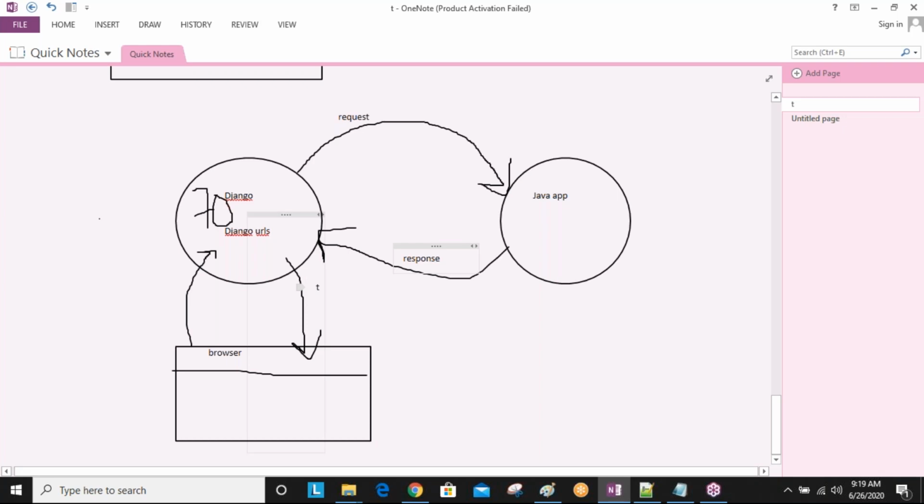Okay, so from the browser, when I'm sending a Django URL, I will reach to my Django application, then I'll get output successfully, no problem. But same URL from this Django application to Java application I want to use. So that time if the same URL if I'm sending here, okay, so request nothing but URL only we are sending always.